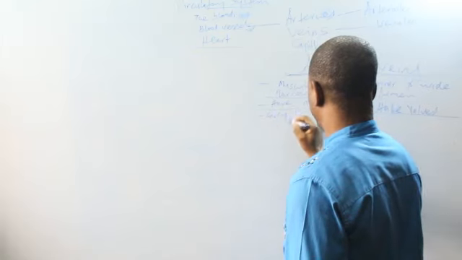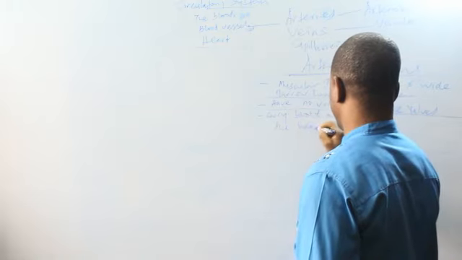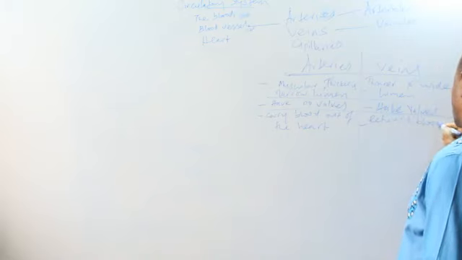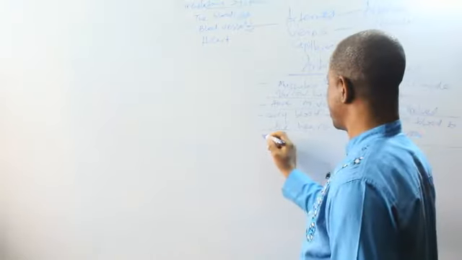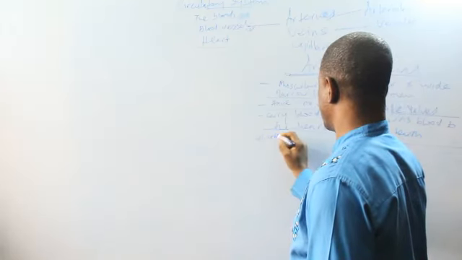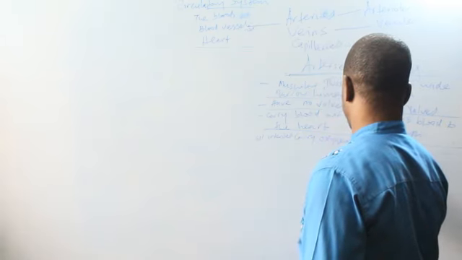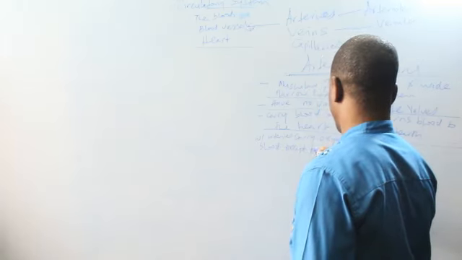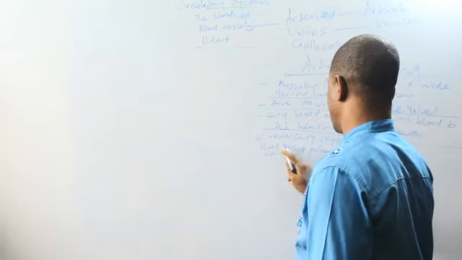Now, arteries carry blood out of the heart. The vein returns blood to the heart. All arteries carry oxygenated blood, except the pulmonary artery.